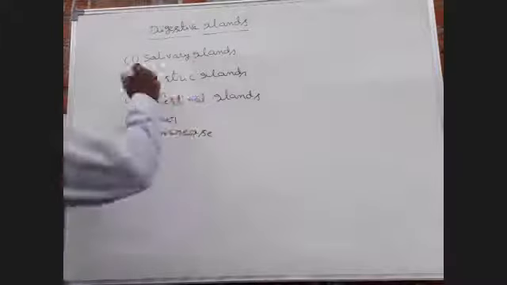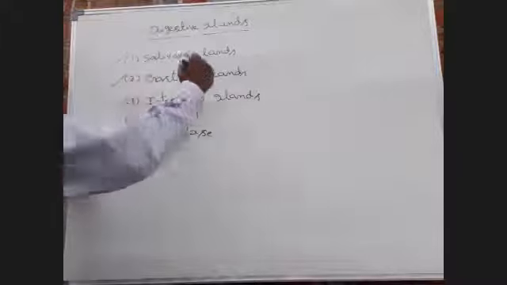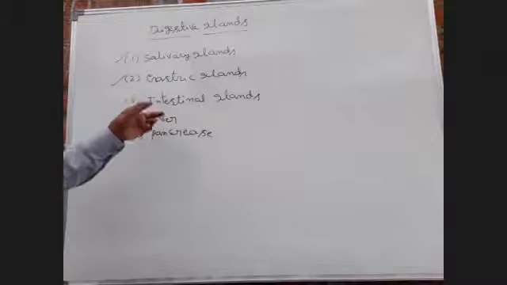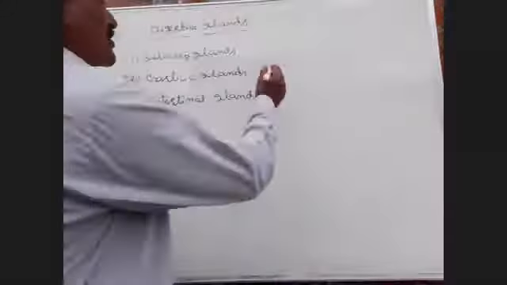In last class, salivary glands and gastric glands is over. Okay. Next, come to the intestinal glands. This is most important bit. Right.